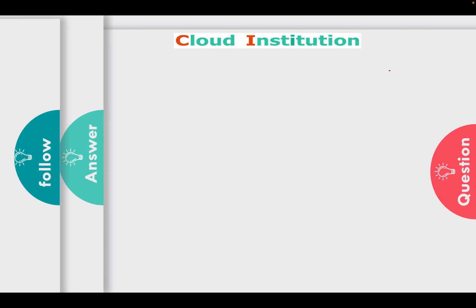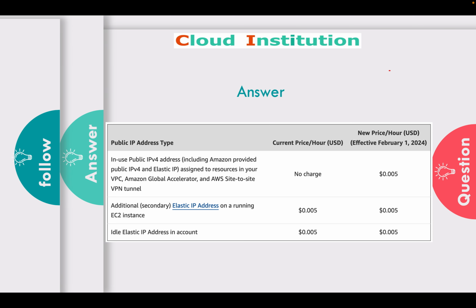Okay, so now recently the answer for this question has changed. AWS has announced that effective February 1st of 2024, they are charging for elastic IP addresses and public IP addresses for both. So even if you're using or not using them in your machines, right? Even if your instances are running or not running, okay, they will be charging $0.005. Okay, so that's the recent change that has occurred. So no matter what, if you use elastic IP addresses or public IP addresses, you have to pay this amount of money per hour.